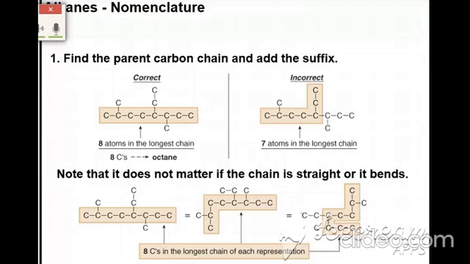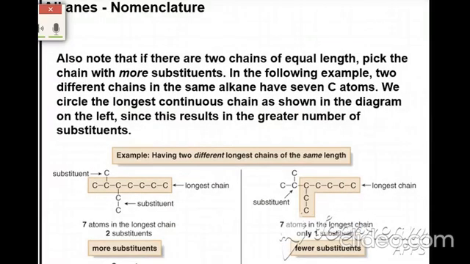So first point, select the longest carbon single bond chain. In this example I have selected 8 atoms. Next, you select the longest carbon atom chain, and second, you have decided the suffix and the parent with the 8 carbon atoms. Now you are going to decide the prefix, that is the substituents. How do you write the substituent?